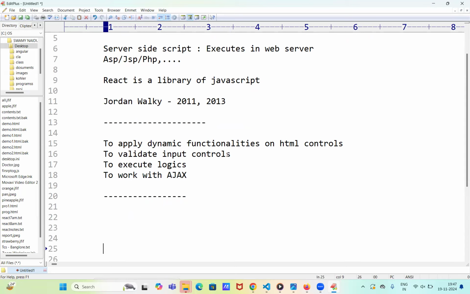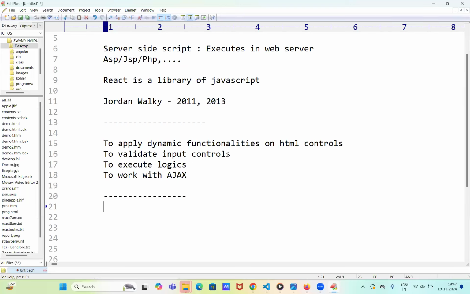Now you can ask me one question: sir, when we are using server-side scripts, what are we doing with them? Server-side scripts we mostly use to work with server-related functionalities, like to establish a connection with the database, and to create session variables and tokens.